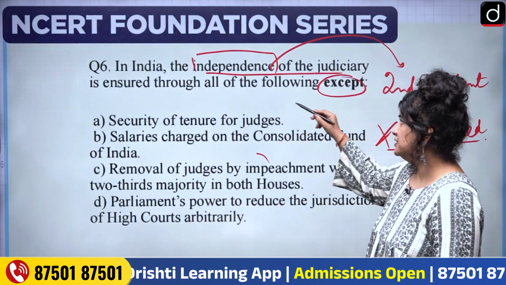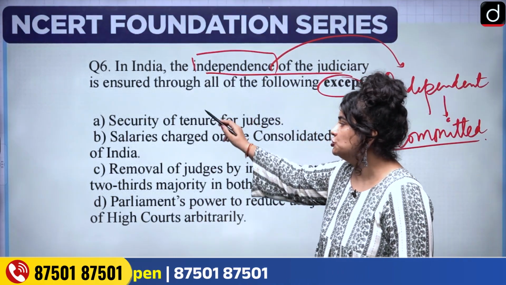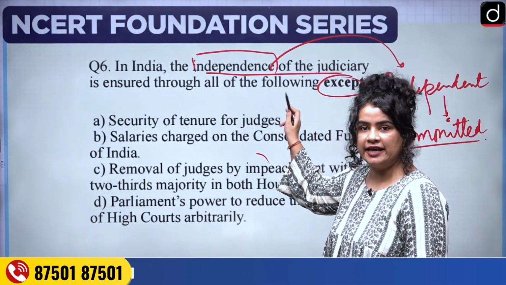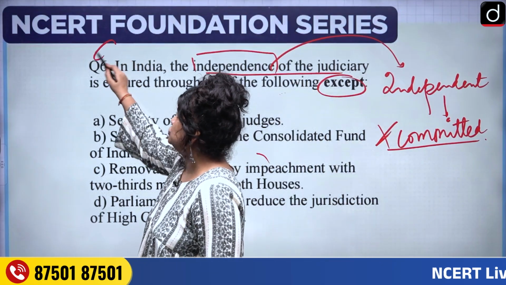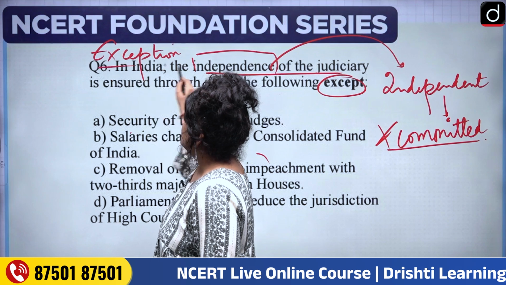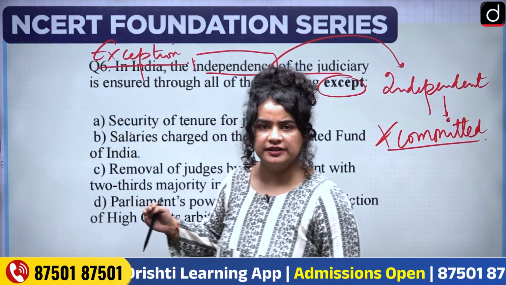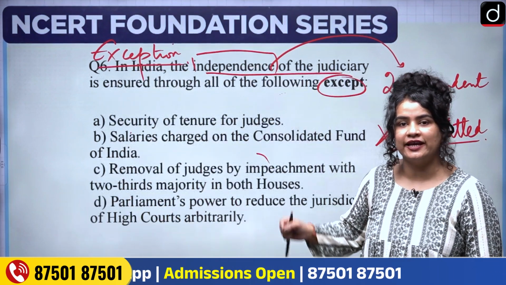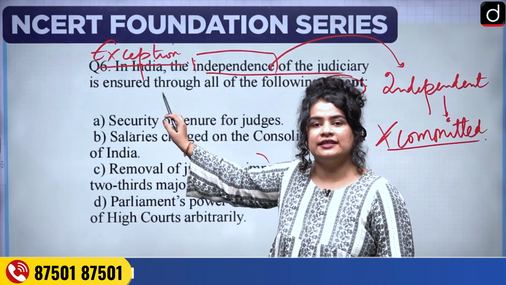The question over here is asking us that the independence of the judiciary is ensured through which of the following except. So it's asking for us to find out the exception to the rule, which means we are assuming that the judiciary is independent and there are certain provisions in the constitution and in our laws that ensure the independence of the judiciary, and we have to find the exception to that.